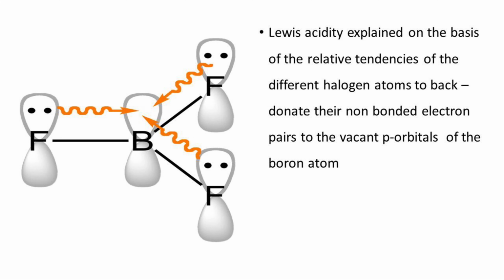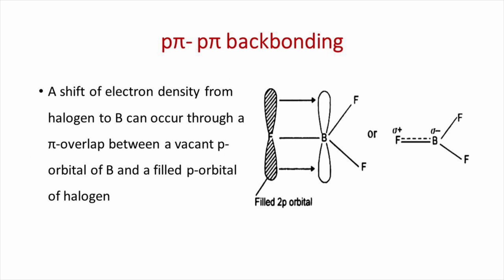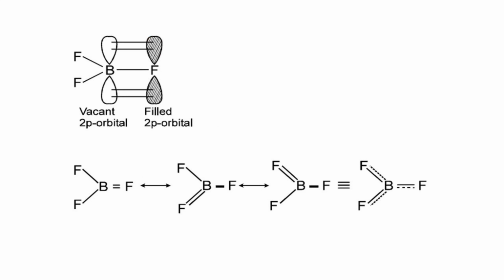Lewis acidity is explained on the basis of the relative tendencies of the different halogen atoms to back donate their non-bonded electron pairs to the vacant p orbitals of the boron atom. This is called p-pi back bonding. That is, a shift of electron density from halogen to boron atom can occur through a pi overlap between a vacant p orbital of boron atom and a filled p orbital of halogen atom. The equivalent resonance structures resulting from p-pi back bonding are shown in the figure.